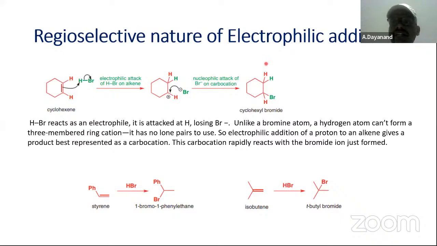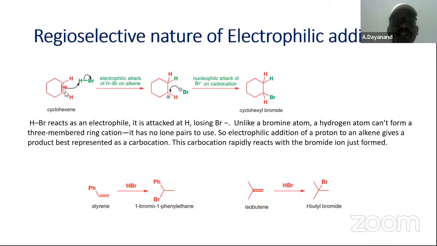Whenever in electrophilic additions, if you see this one, this is a cyclohexene. Cyclohexene on electrophilic attack with HBr, that is hydrogen bromide, what is going to form? Here this pi bond is going to attack this hydrogen, and the hydrogen will attack one of these carbons. Why? Because both are symmetrical carbons.